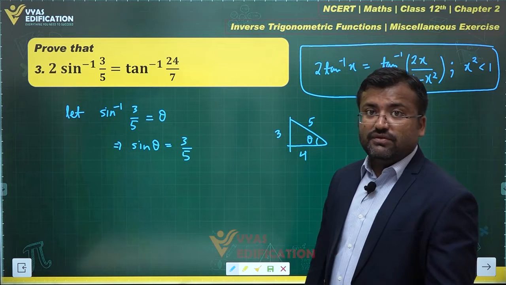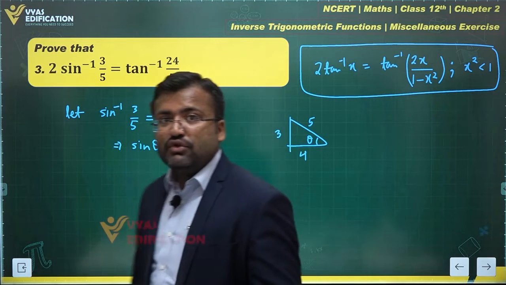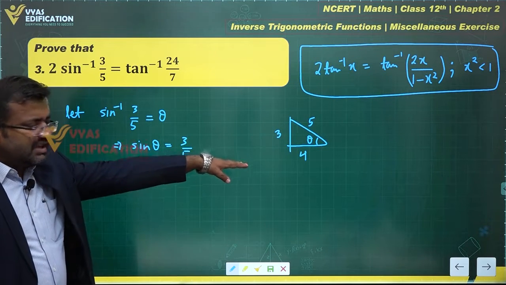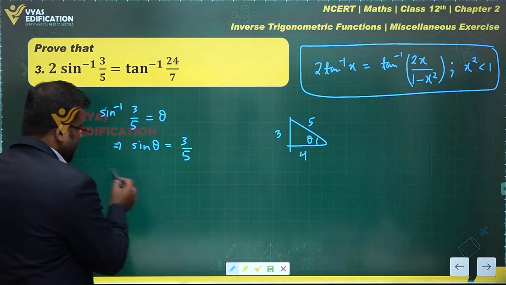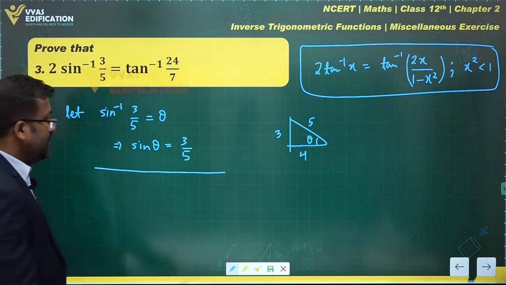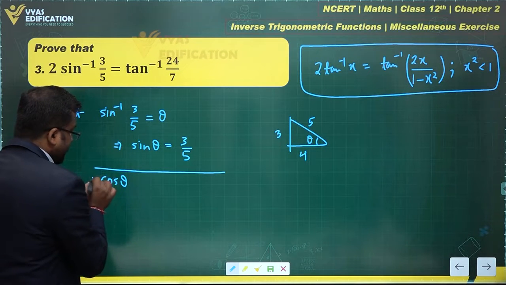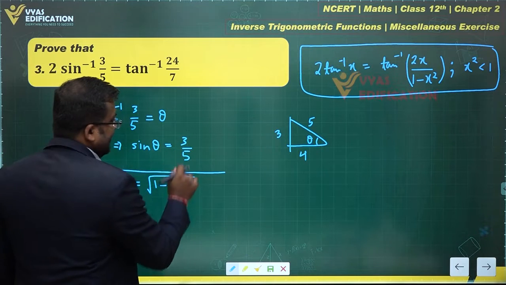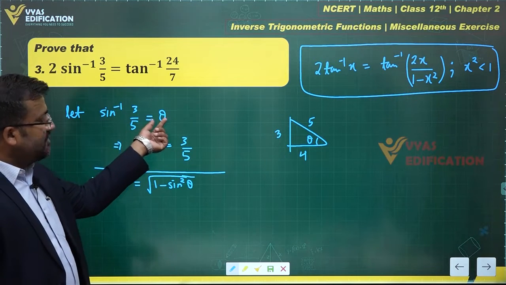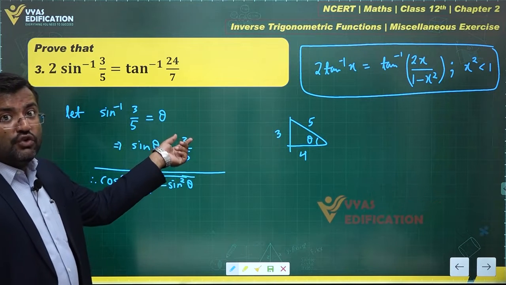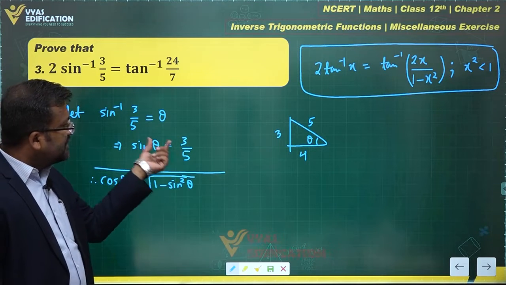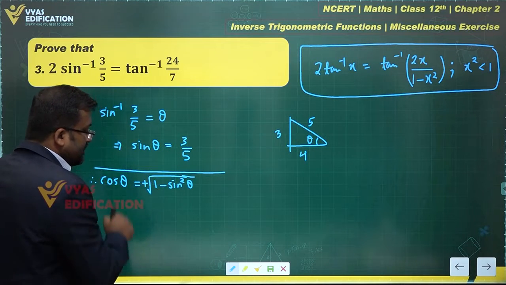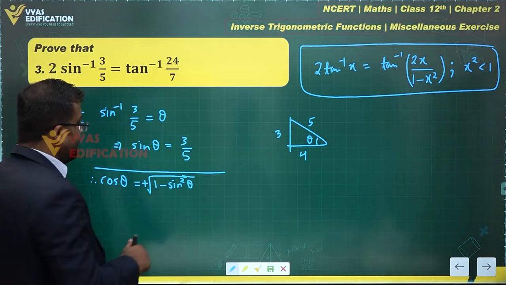But the NCERT people love some other methods, which are analytical methods. Instead of this approach, they want you to follow a different kind of approach and write a few more steps. For the JEE, this is sufficient: tan theta will be 3 by 4. But if you want to find tan theta using the analytical approach, first find cos theta, which is equal to under root of 1 minus sine square theta. Since sine theta is positive, theta lies in the first quadrant, so we'll use the plus sign for cos as well. Cos theta will also lie in the first quadrant, right?